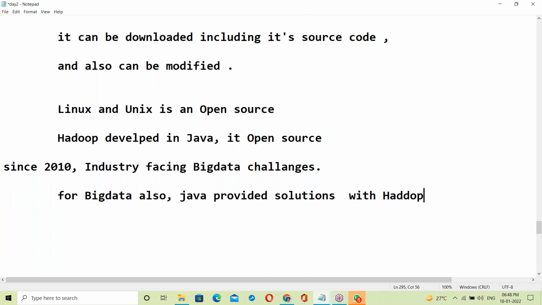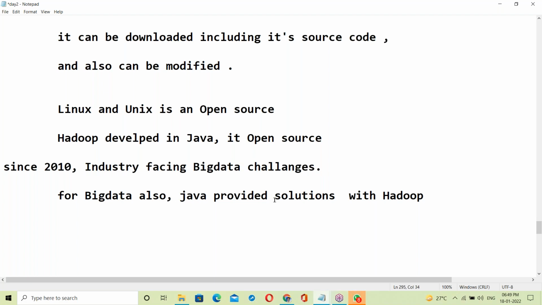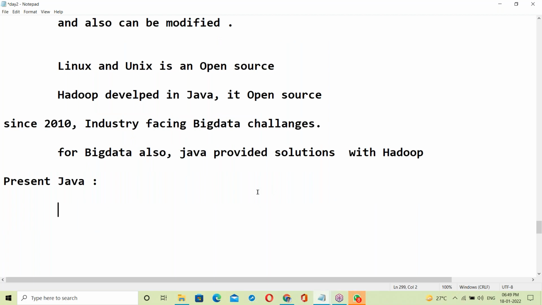Hadoop is a Java framework. Since 2010, the software industry has been facing big data challenges, and even for big data the solution is Java. Java provided solutions for big data also. Now, what is the present status? What is the current status of Java?